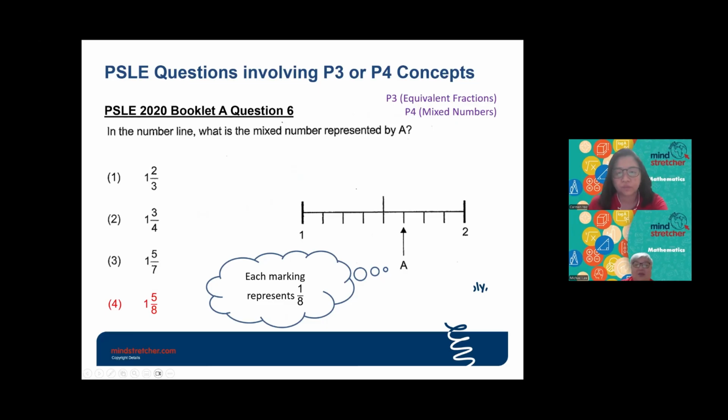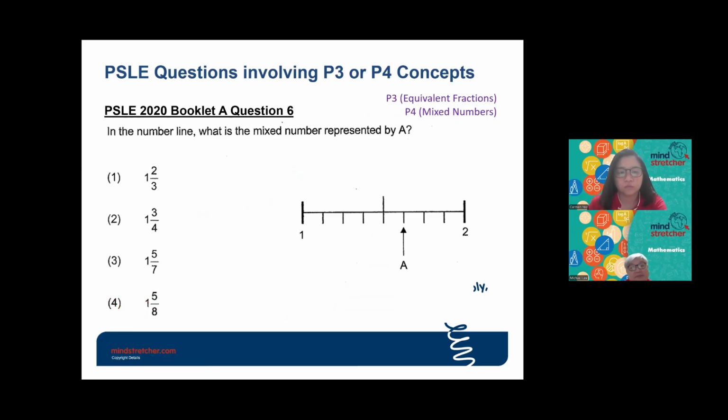Okay, so for this marking, because each marking represents 1/8, you can see that in total there are 8 markings. That means this is 1/8, 2/8, 3/8.